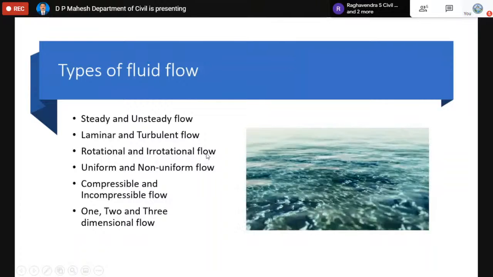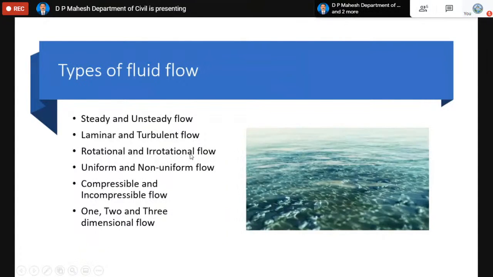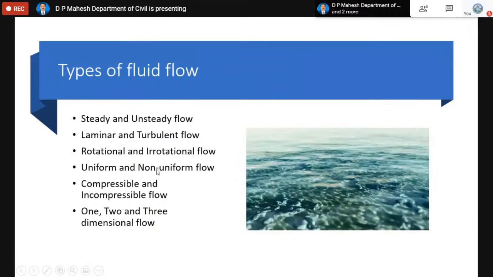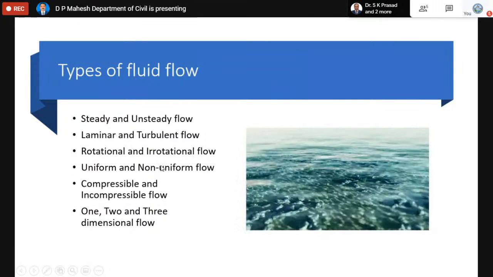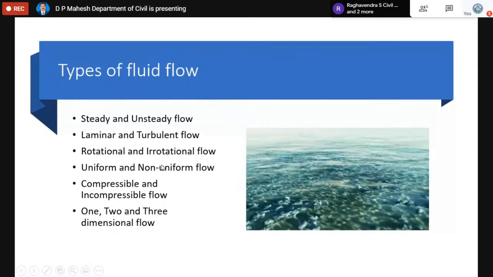Rotation means that fluid particles keep on rotating about their axis. Uniform and non-uniform flow. Uniform flow is one in which the velocity at any given time does not change with respect to space. Similarly, compressible and non-compressible. Compressible flow is one in which the density is not a constant, which means the density changes from point to point. So these are all the types of flow.